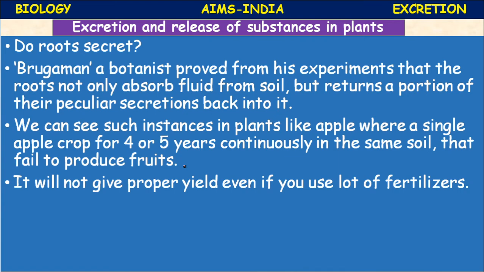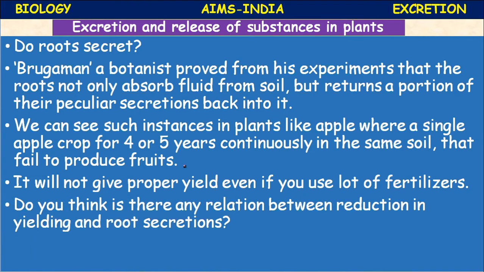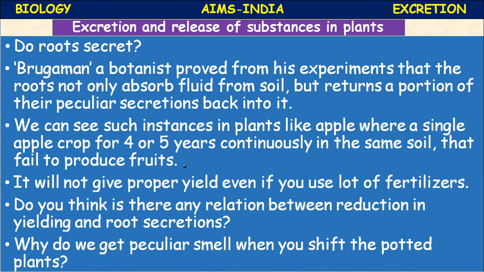Do you think there is any relation between the reduction in yield and the root secretion? Definitely. Why do we get a peculiar smell when we shift potted plants? Because roots secrete some chemical substances. Research is still going on in this.